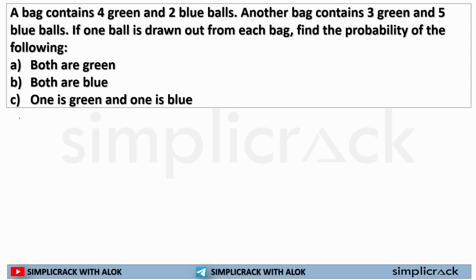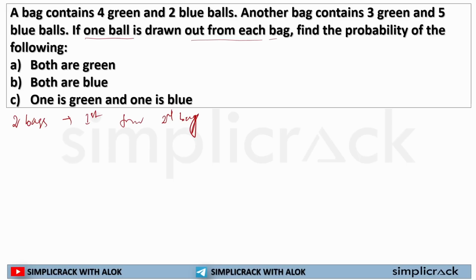What is it? There will be 2 bags. Your selection will be from the first bag, then from the second bag. This is how you will be selecting a ball. One ball is drawn out of each bag.